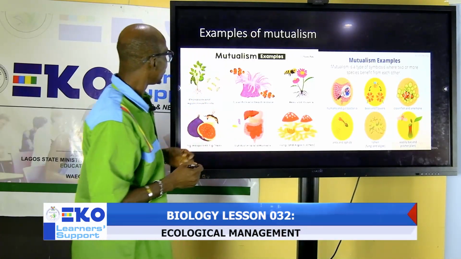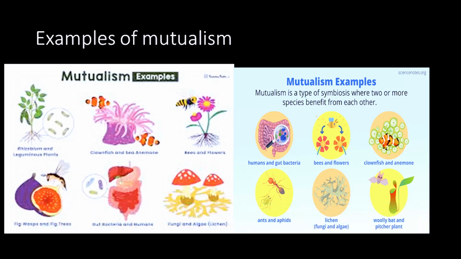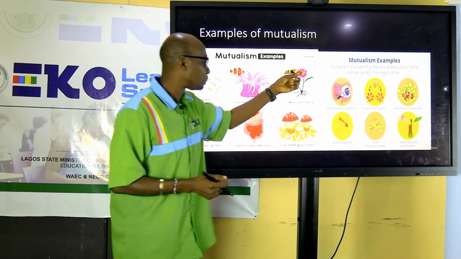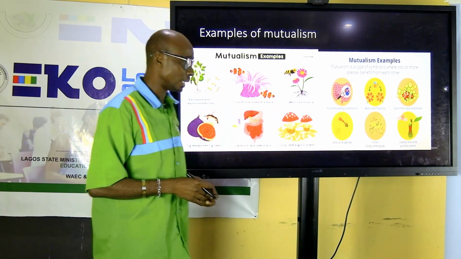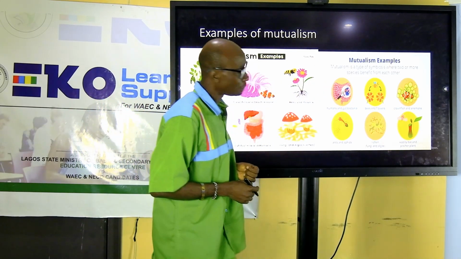Let's move on. These are pictures of mutualism. We have the rhizobium in the root nodule of plants. We have the sea anemones. Then we have a flower being pollinated by a bee. The bee gets juice from the flower. In return, the flower gets pollinated to produce seed. This is another form of mutualism.